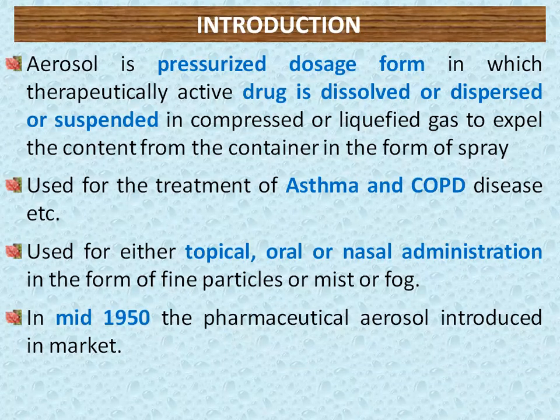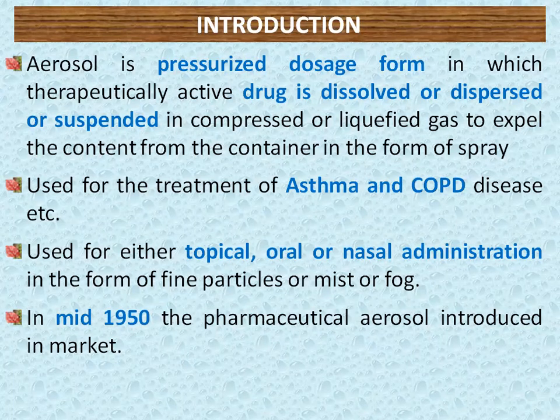Also for nasal administration, because there is direct administration of drug from the nose to the systemic circulation, or brain delivery is also there. A small membrane is there in between. We will see it in the next slides. So there is direct transfer, or transport, of medicament from nasal to brain, okay, or into the systemic circulation. So apart from asthma, directly into the lungs, we have another use of these aerosol pressurized dosage forms.